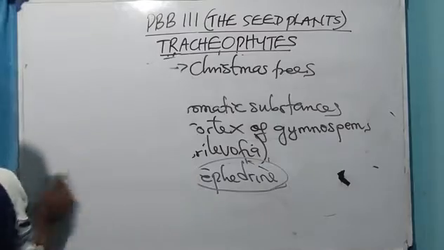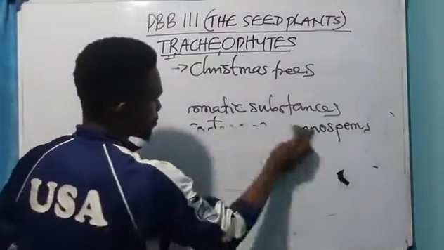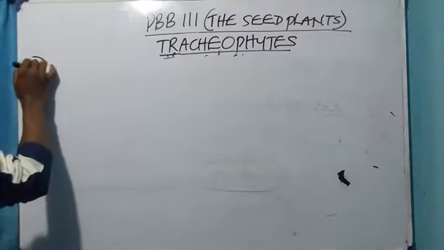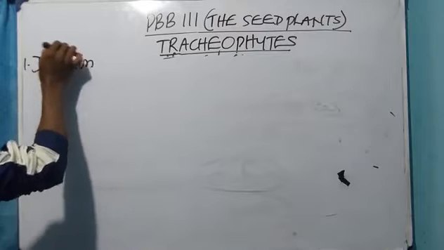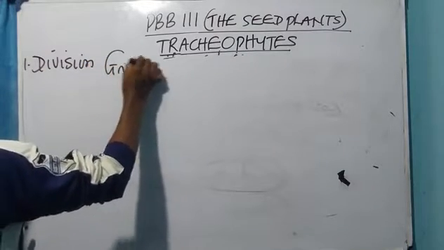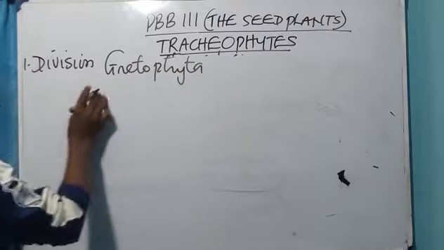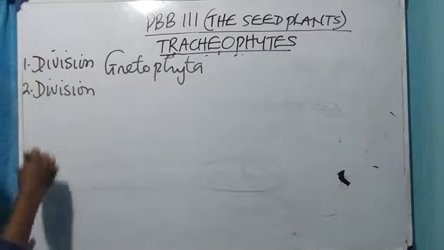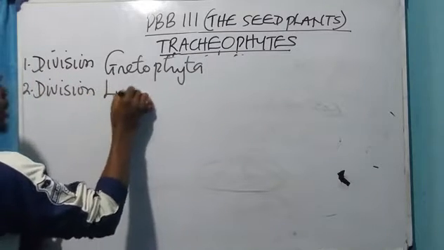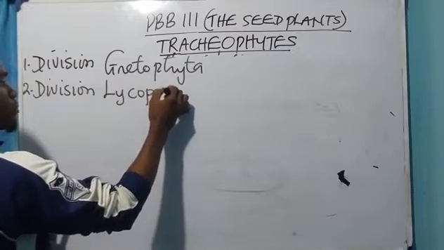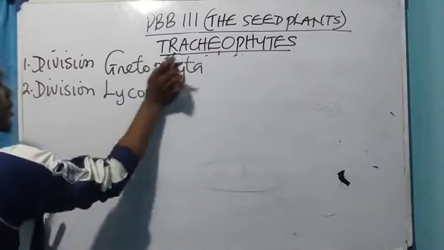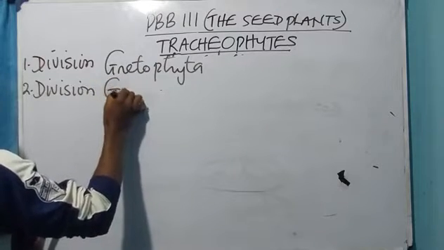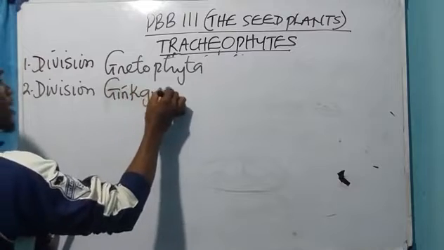Now we have different divisions of the gymnosperms. We have different divisions of what? The gymnosperm. We have one, division Gnetophyta. Two, we have division Ginkgophyta.